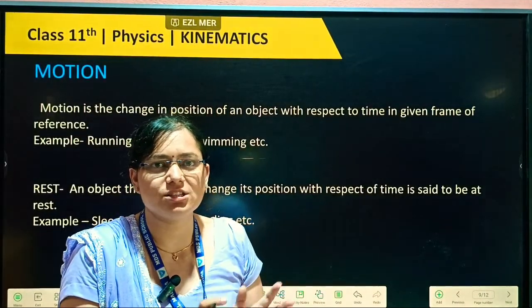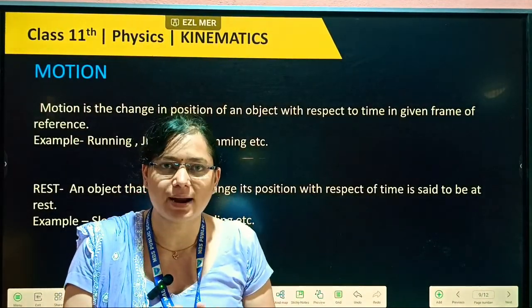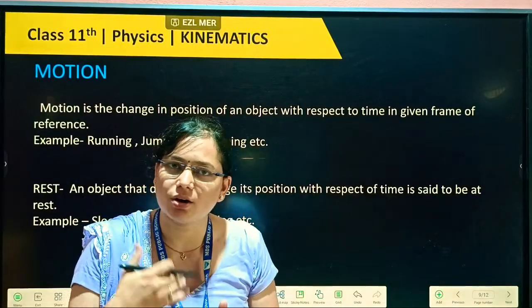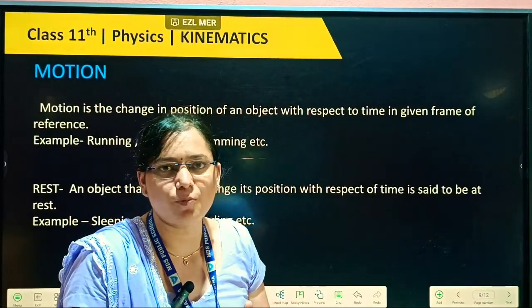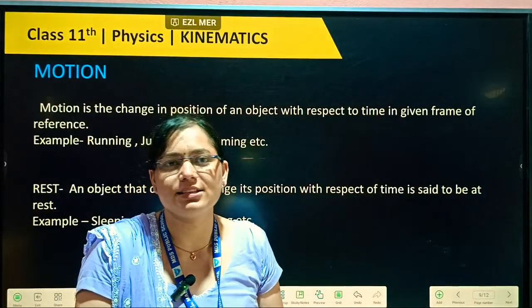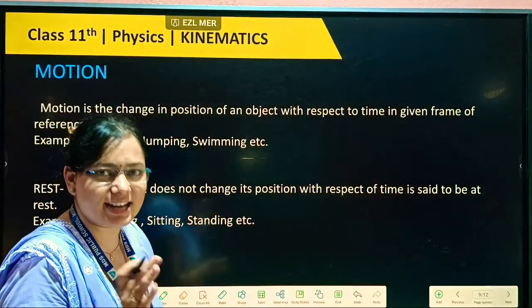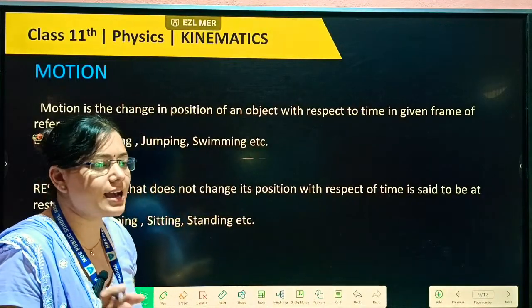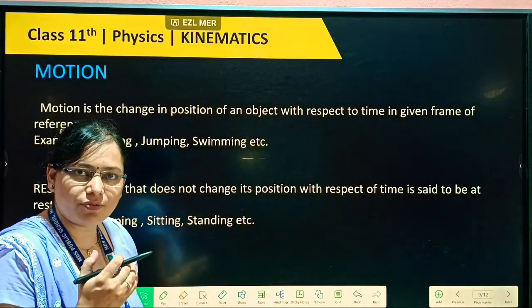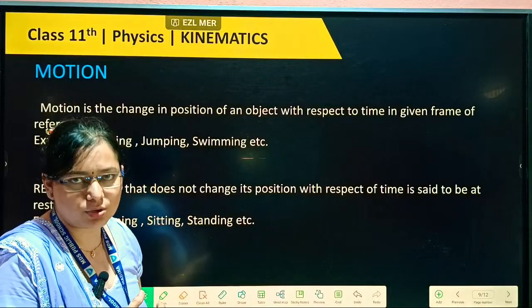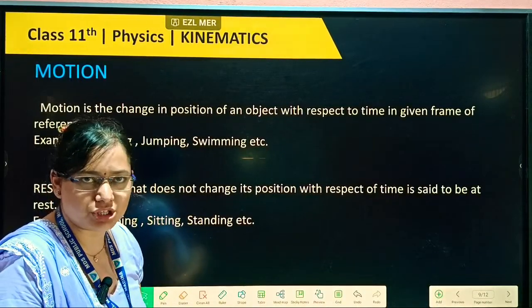Rest, beta, is when there is no change in position with respect to time. Time is going on regularly forward, yes or no? So with respect to time, if there is no change in the position, we call that state rest. If there is a change in the position of the body with respect to time, we call it motion.